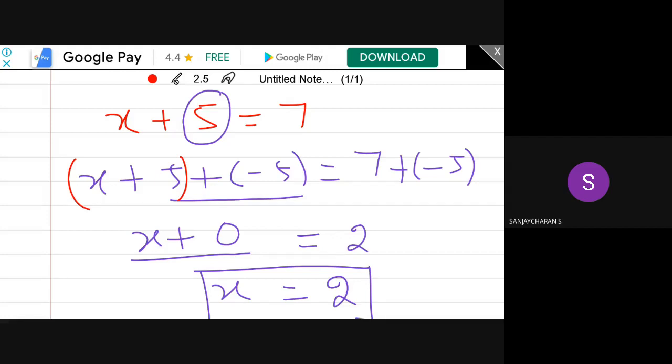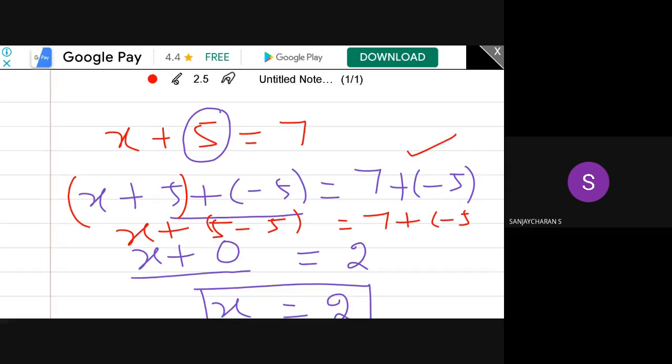Next step, I have to apply the associative axiom. Then only I can write x plus 5 minus 5. If the associative axiom is not possible, I cannot do this step. So 7 plus minus 5. So here closure, here associative, here inverse, here identity, here identity.